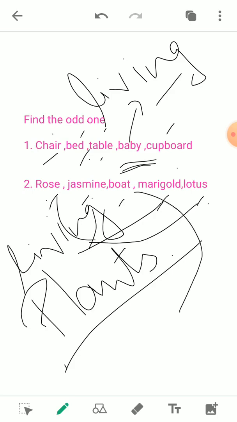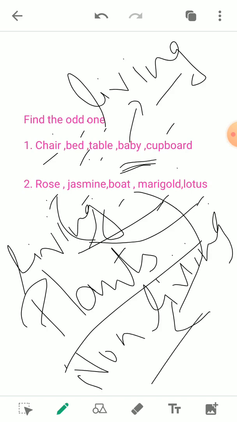But in the case of a boat, the boat is made up of wood, but it is a non-living object. So these all belong to the living group, the group of plants, but the boat is a non-living object.